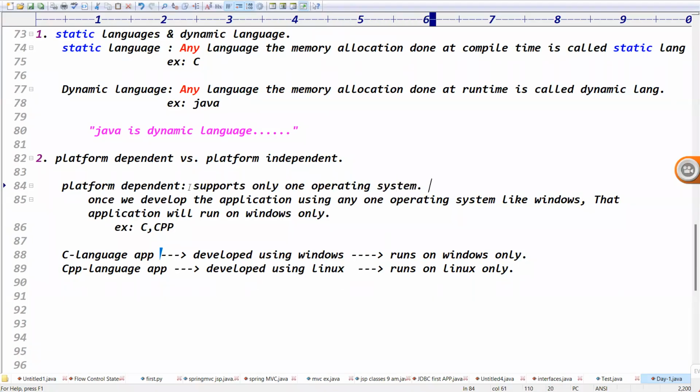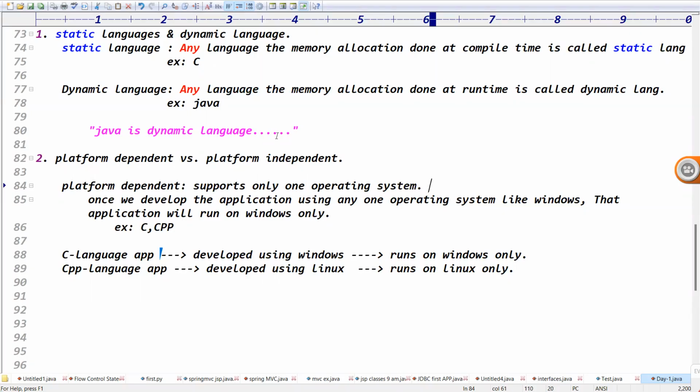Exactly. For example, if I develop my IRCTC railway reservation application so that it runs only on Windows, there is no use, right?